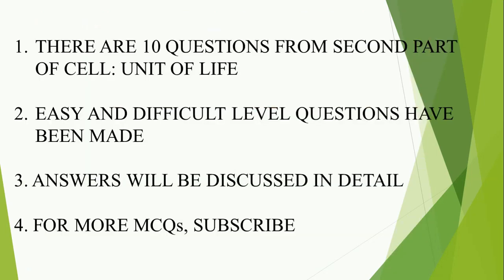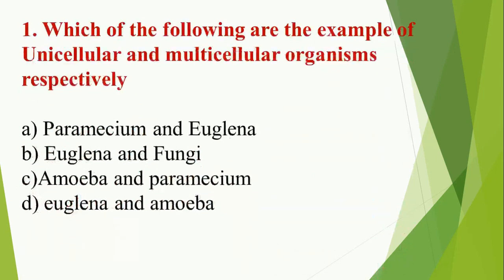10 questions over here. Let's quickly start with question number 1. Which of the following are examples of unicellular and multicellular organisms respectively? A. Paramecium and Euglena, B. Euglena and fungi, C. Amoeba and Paramecium, D. Euglena and Amoeba. Unicellular first and multicellular then. So you know that Euglena and fungi, because Euglena is a unicellular flagellated protist and fungi is a multicellular organism. So the answer is B.